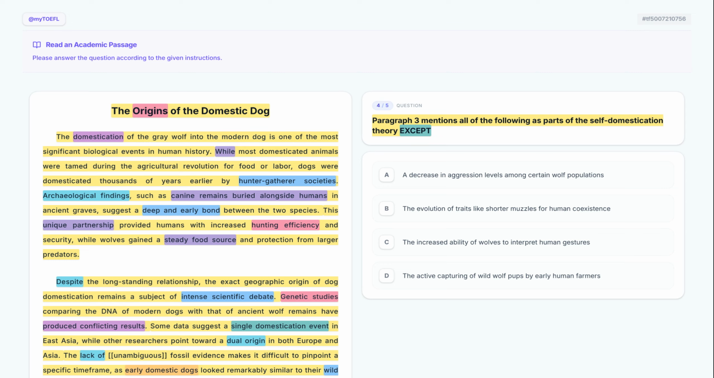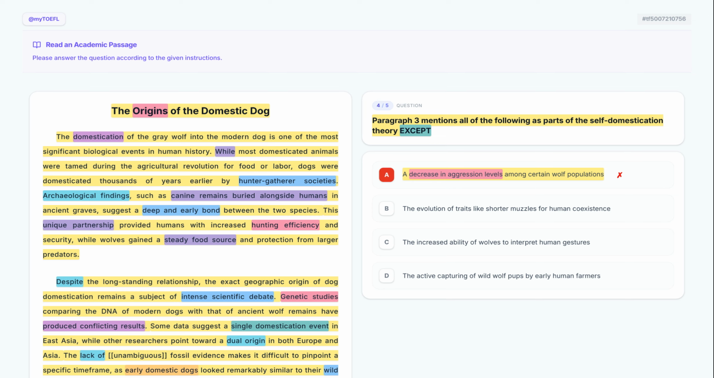Let's take a closer look at option A. A decrease in aggression levels among certain wolf populations. Option A mentions a decrease in aggression levels. This is explicitly stated in the text as lower levels of aggression. Since it is in the text, it is not our except answer. Eliminate it.